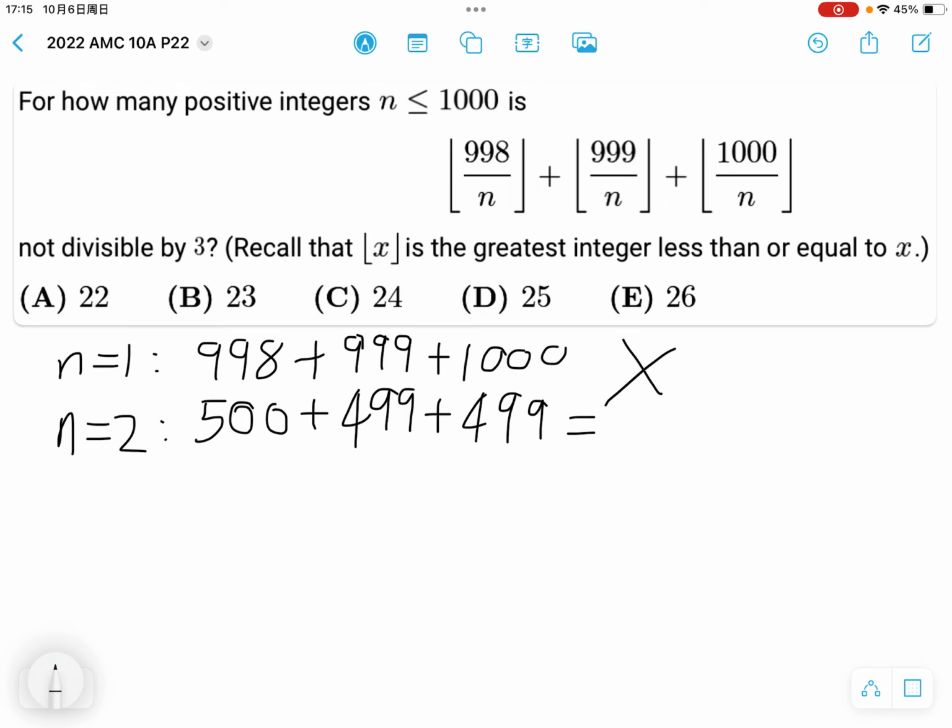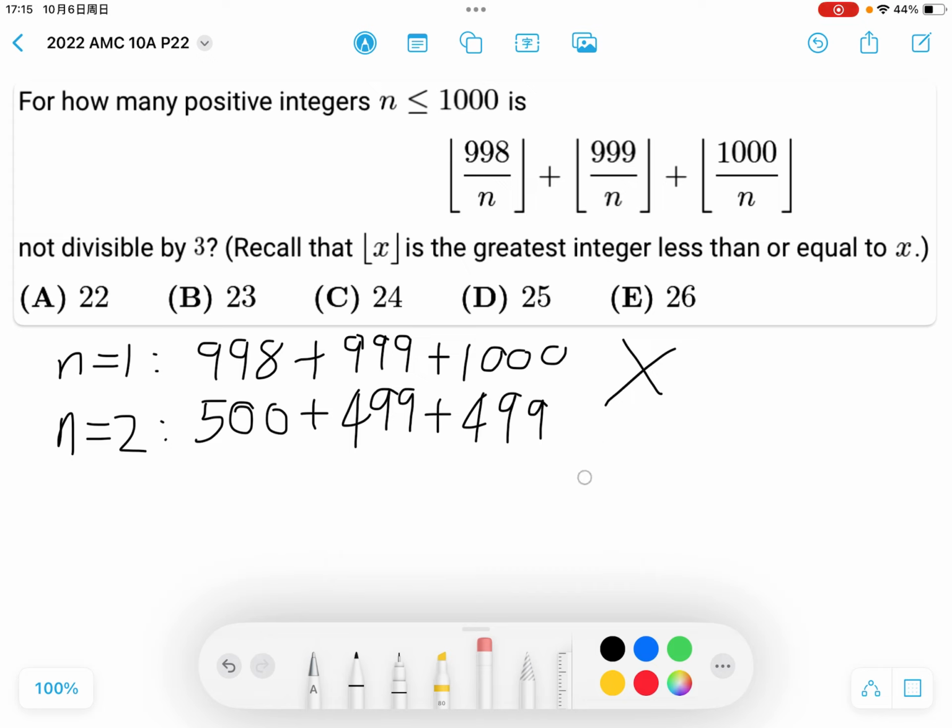And 500 divided by 3 has a remainder of 2, and this has a remainder of 1, and this has a remainder of 1. So if we add the remainders together, this will have a remainder of 1 when divided by 3. So clearly, this is not divisible by 3. So this works.